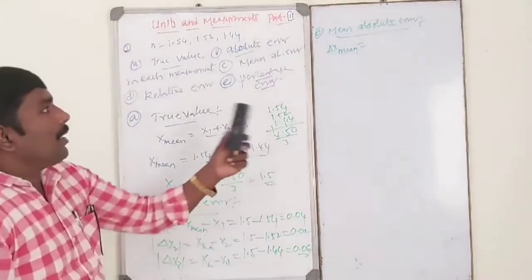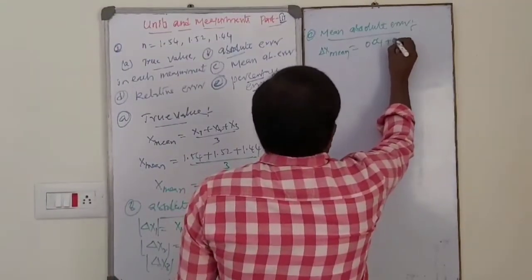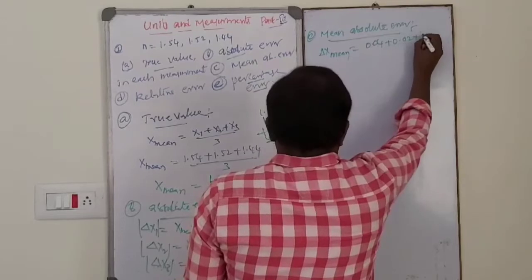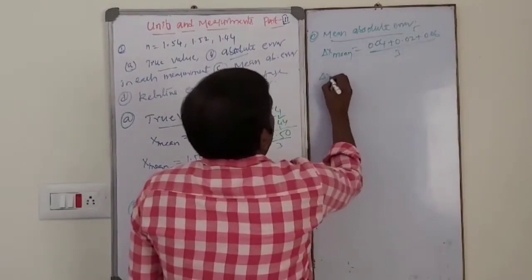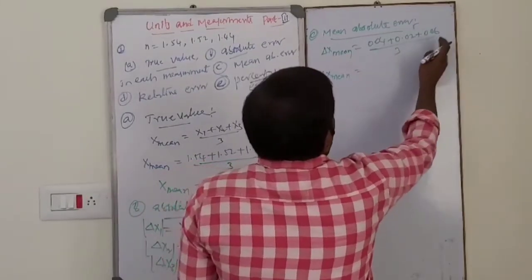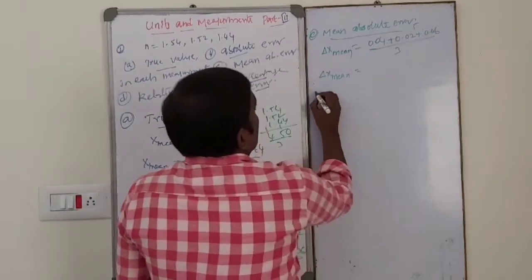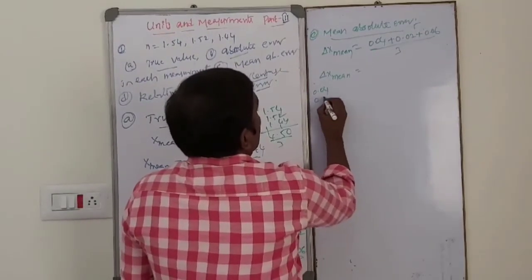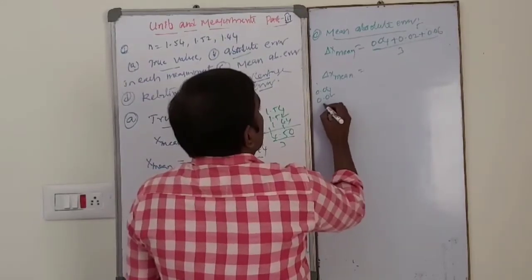So that is 0.04 plus 0.02 plus 0.06 divided by 3. So delta x mean is equal to what? 0.12, I think. See, 0.04, 0.02, this is 0.06.